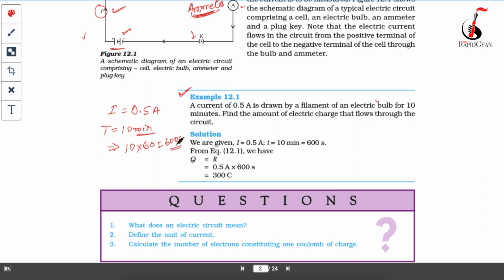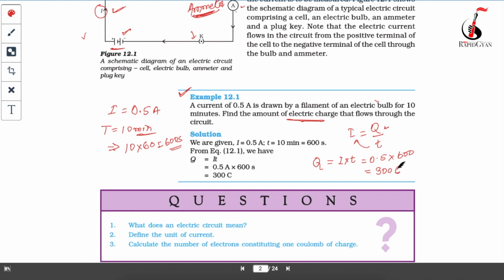Now you have the values of I and t. You have to find the electric charge. You know the formula, I is equal to Q upon t. To find Q, t goes to the other side, so Q becomes I times t, which is equal to 0.5 times 600, which is equal to 300 coulomb.